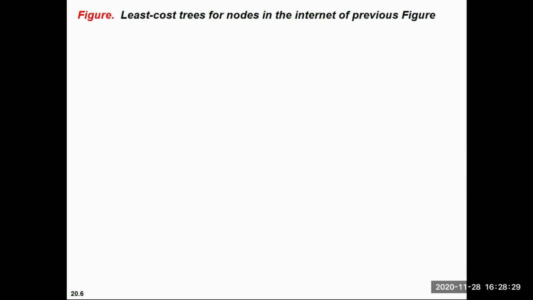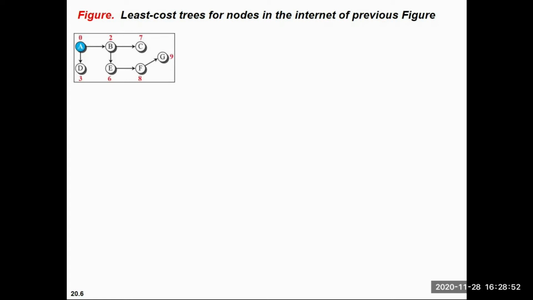And the second thing, in the least cost algorithm, we need to make a least cost tree, and this least cost tree will be with respect to what node you are considering as a source. So let's say in the first case, I'm considering node A as my source.